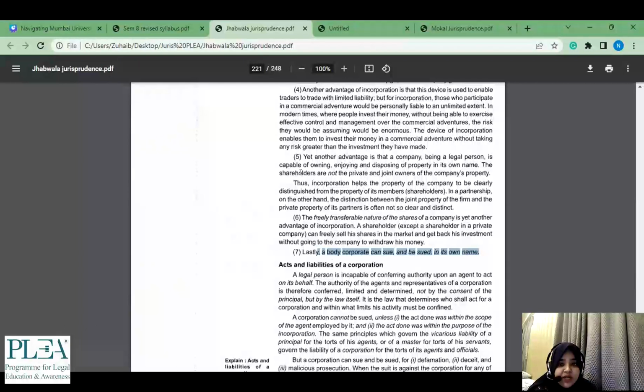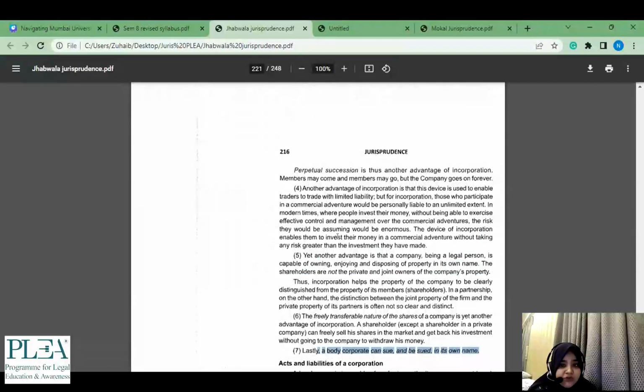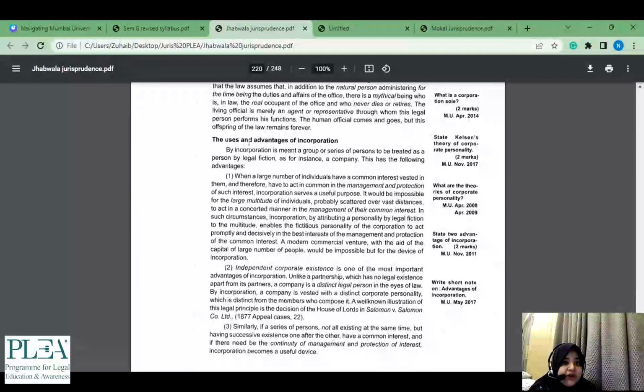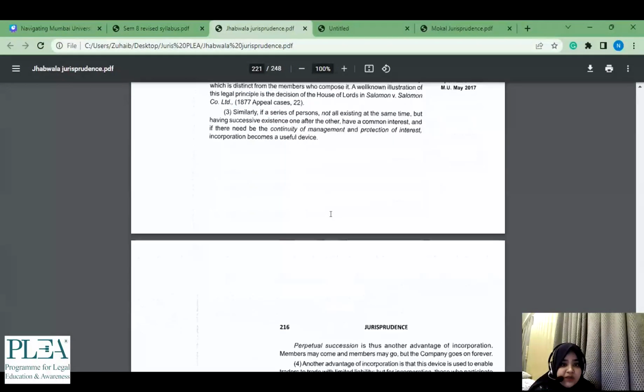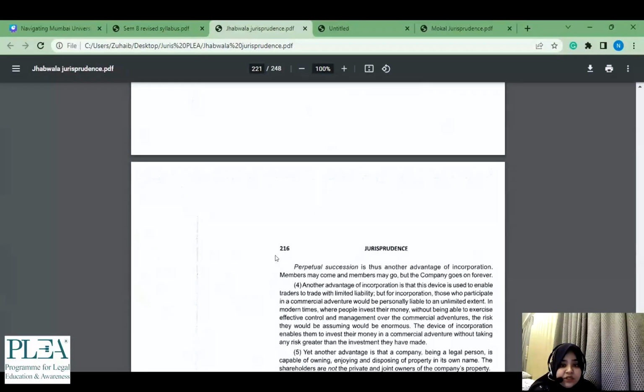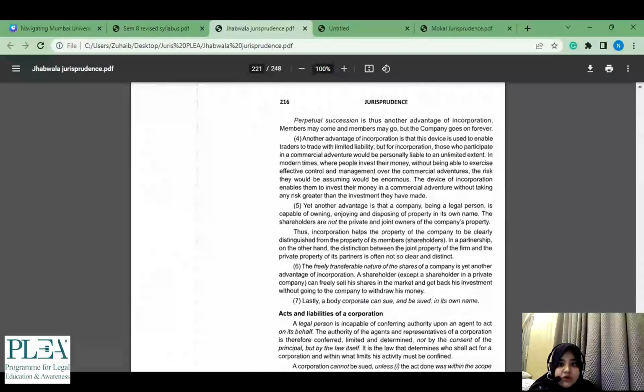Even though it's only one line, at least you have gone through 4 parts of this, so we know कि okay चलो अगर advantages of incorporation पूछा है, we went through first this thing, then we read another line which is independent corporate existence is one of the most important advantages of incorporation. तो ये जो word है इसको underline कर दिया, independent corporate existence. This was second advantage. Then this looks long, forget it. This also looks long, forget it.